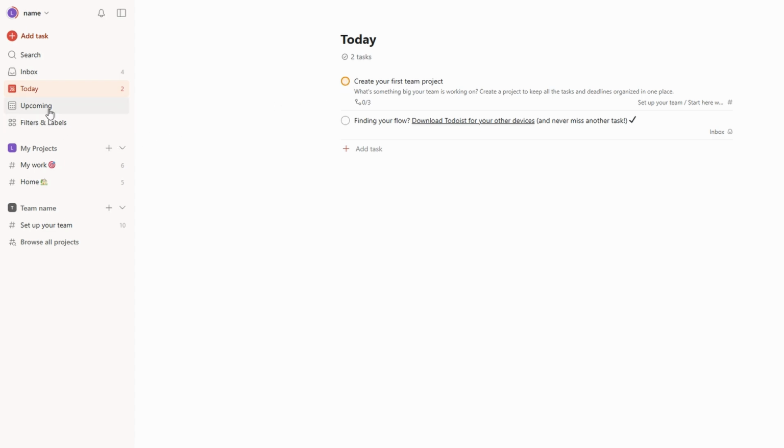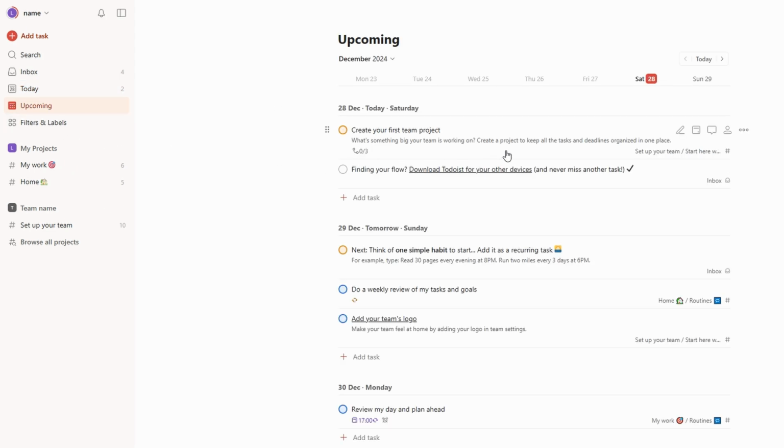On the other hand, the upcoming view gives you a sneak peek into the future. It lists tasks that are due in the days or weeks ahead, giving you an opportunity to plan your time and prioritize effectively. With this view, you can make adjustments to your schedule, ensuring that you're always prepared for upcoming responsibilities. By using both views together, you can manage your day-to-day workload while also staying on top of long-term goals.